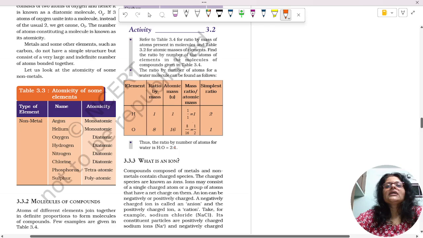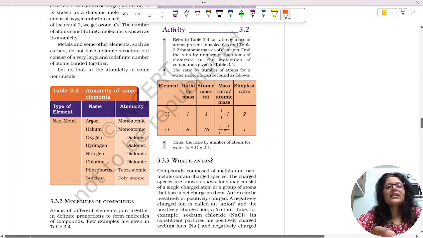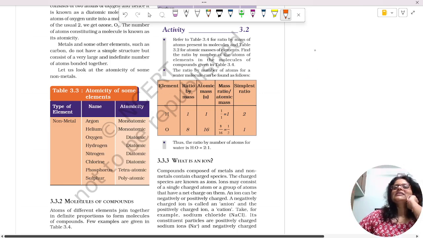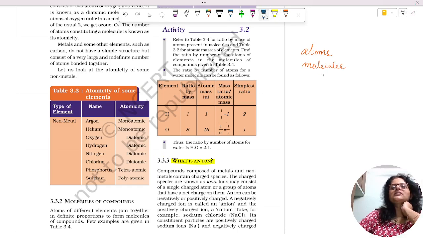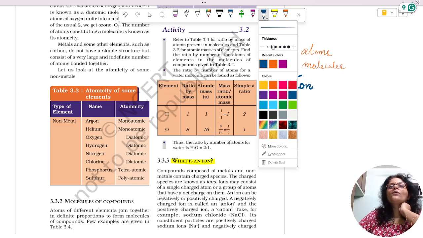So that was about molecules of compounds and molecules of elements, and now we are going to study a different entity. We studied atoms, we studied molecules, and now there is a new thing you are going to study: ion. What is this ion? I-O-N.